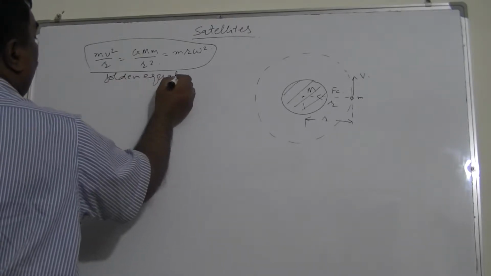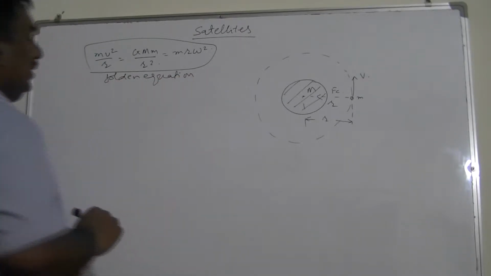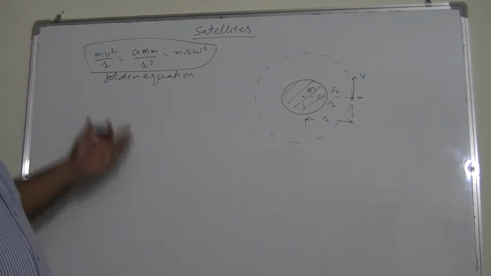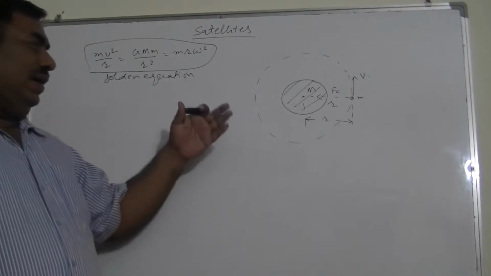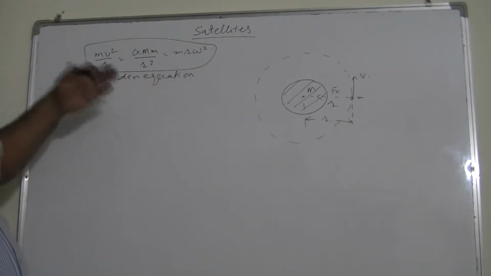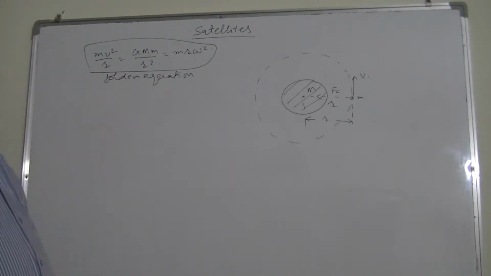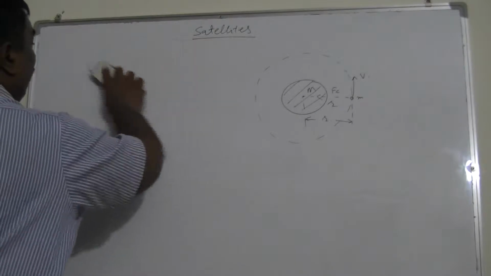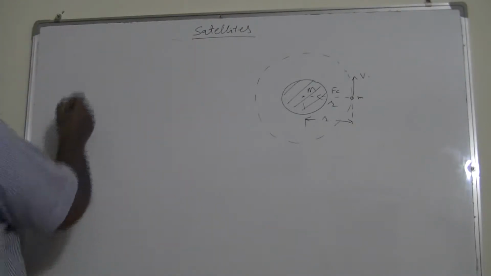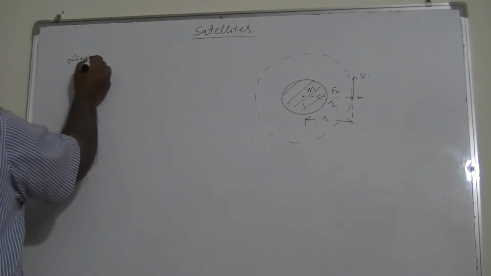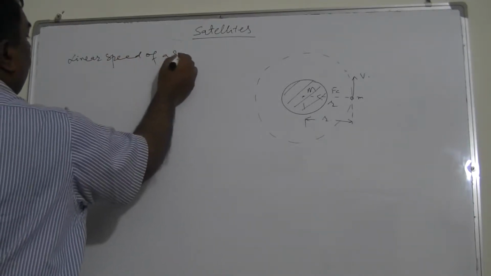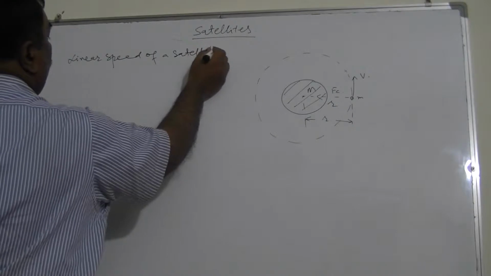Why do we call it the golden equation? Because we can derive actually all the parameters, all the different things we will be seeing. The majority of the formulas will be derived using this equation. For example, the first thing is, suppose I have to find the linear speed of a satellite. I will definitely go to the golden equation.